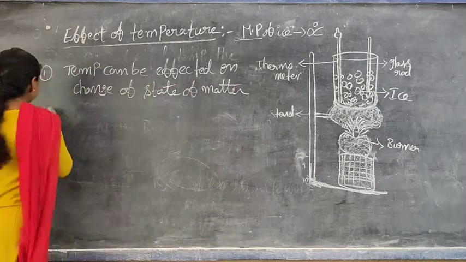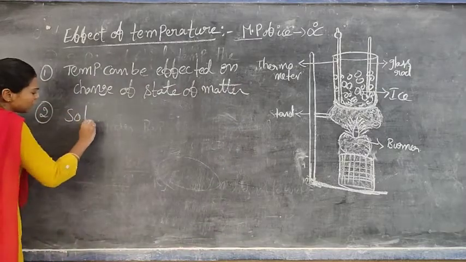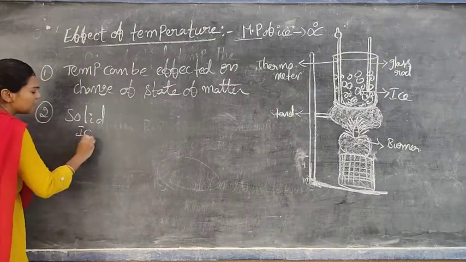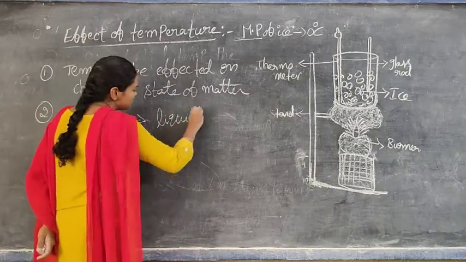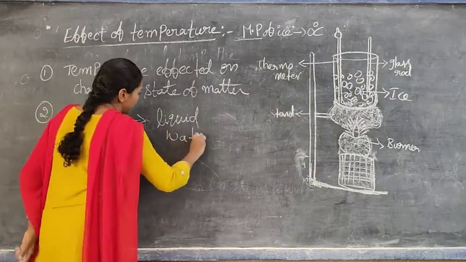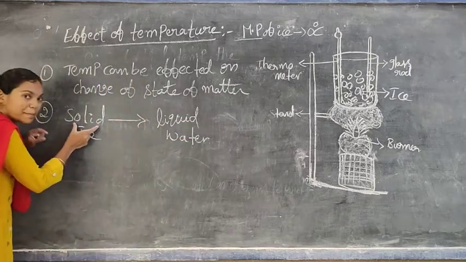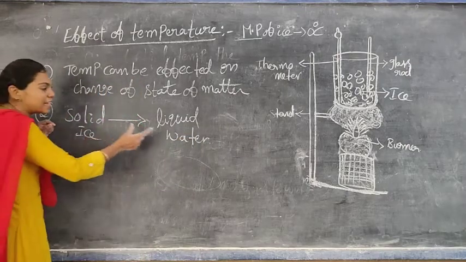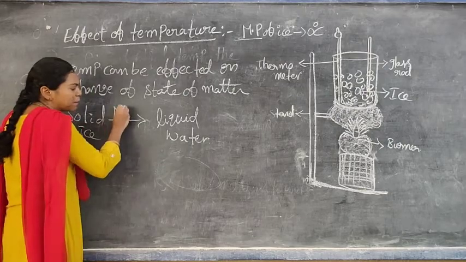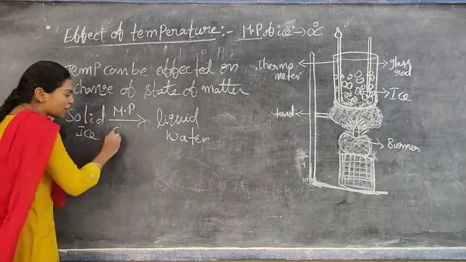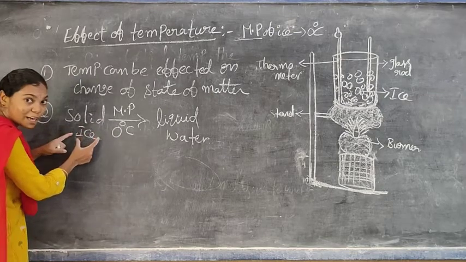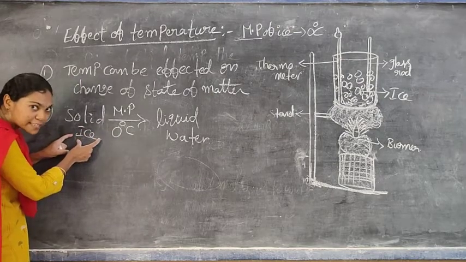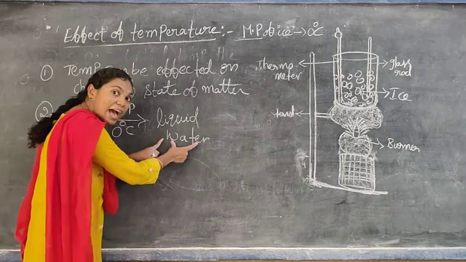See here, the solid, that is ice, converts into liquid, or melts into liquid, that is water. The temperature at which solid ice melts and converts into water is known as the melting point. The melting point of ice is 0 degrees Celsius. The particles in the solid state have less energy compared to the particles in the liquid state.